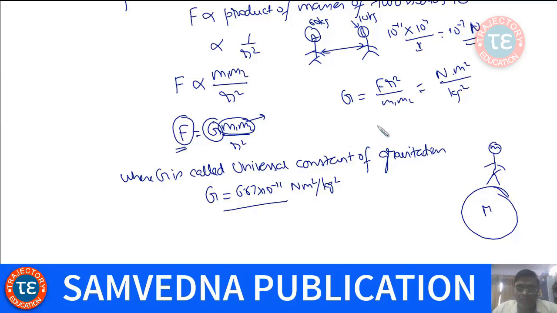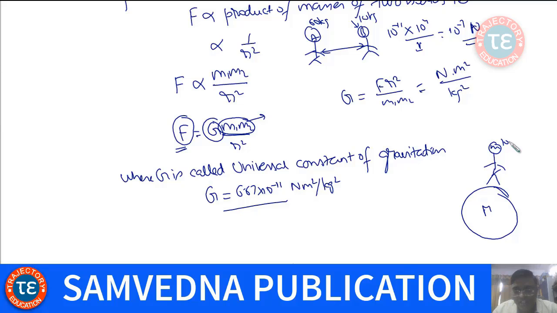So in order that the gravitational force between two bodies is very high, one of the bodies must have very high mass. For example, in case of Earth, the mass is extremely high. I don't remember the mass right now, but in that case the gravitational force between Earth and the person lying on the Earth is considerable, and that is equal to the weight of the person.